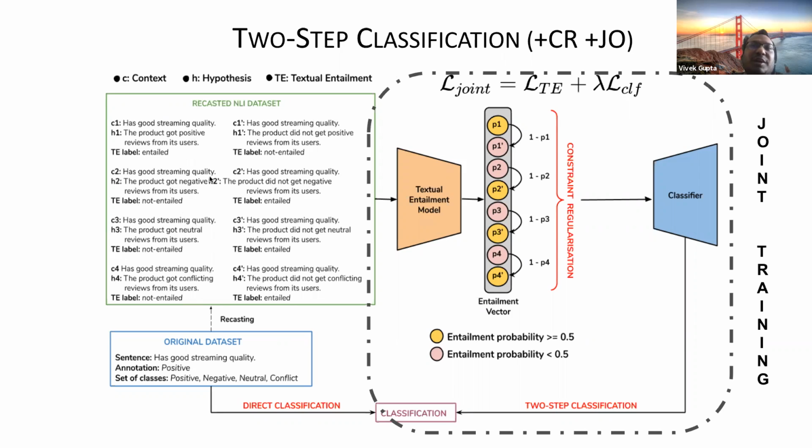So in short, there is less chance of spurious patterns leaking because there is balance in the textual entailment task, with an equal number of entail and not entail examples for the same context.